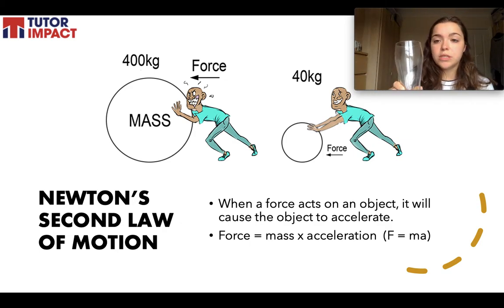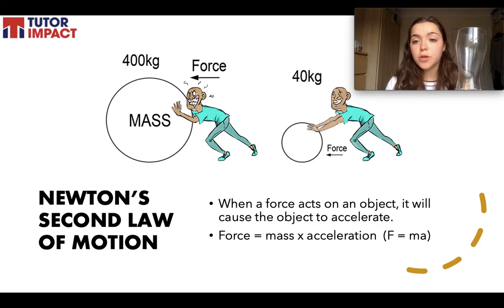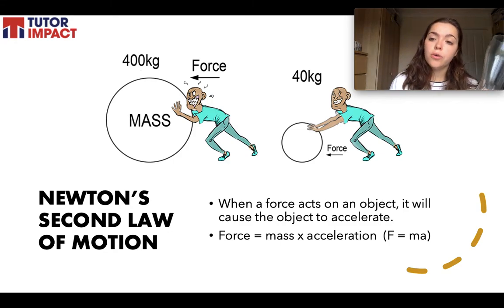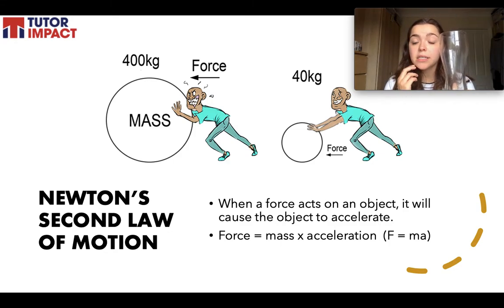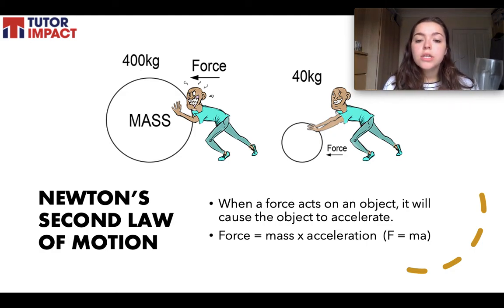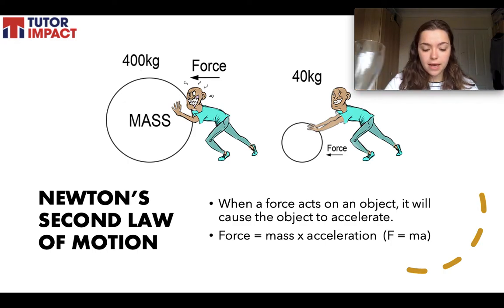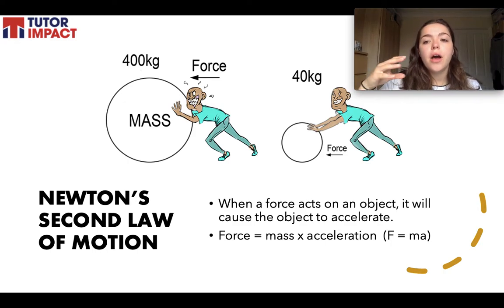So I have a glass of water here. If I were to lightly push it, it might slowly fall. So it has a slow acceleration. If I pushed it really heavy, it would fall over much quicker. So the bigger the force, the bigger the acceleration. The other thing to think about is mass.